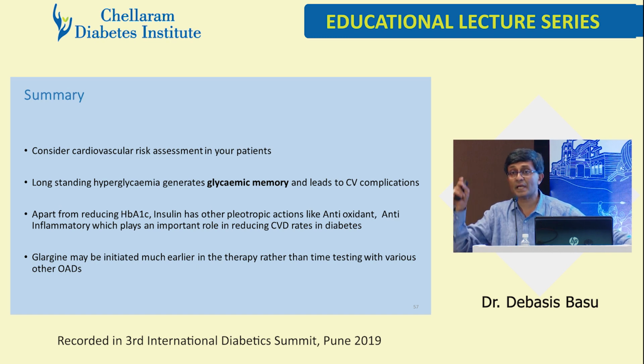And you start and keep checking. Keep checking fasting, keep checking the PP ones. The PPs can be done at 90 minutes, not 120 minutes in our country. And we have seen this repeatedly. We have done more than 10,000 CGMS, and we found that in our kind of diet, the peak postprandial is around 90 minutes. ADA says that 180 is the target peak postprandial. But we will stick to AACE and IDF, who say that peak postprandial should be 140. So these are the things that the educator should know. Talk to the patients regularly at length, and then is it just a cakewalk?